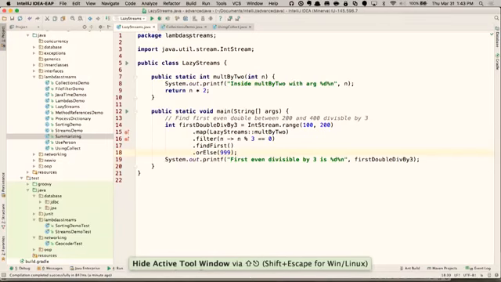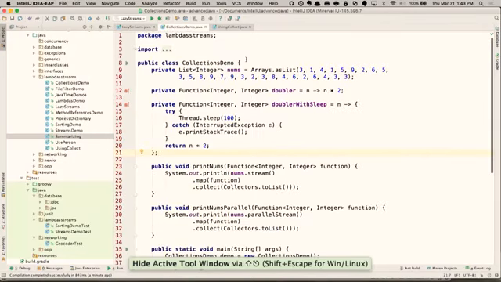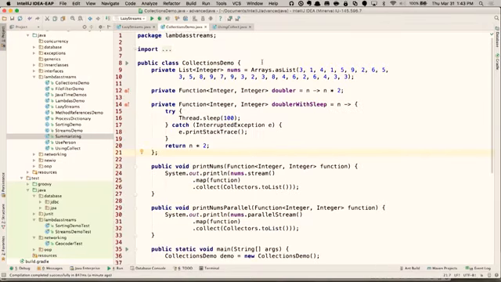So very nice there. Now the last thing I want to show you in this section is something about concurrency and parallelization. Here is a collections demo. I have a list of numbers, and I've put in the first 25 decimal places for pi.